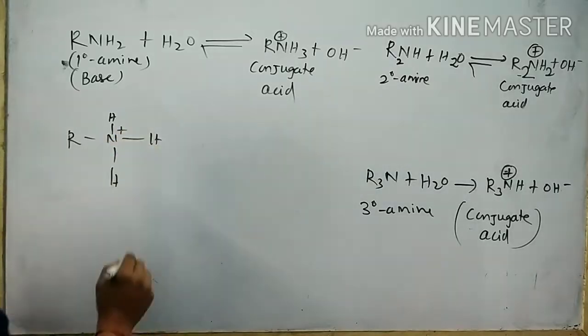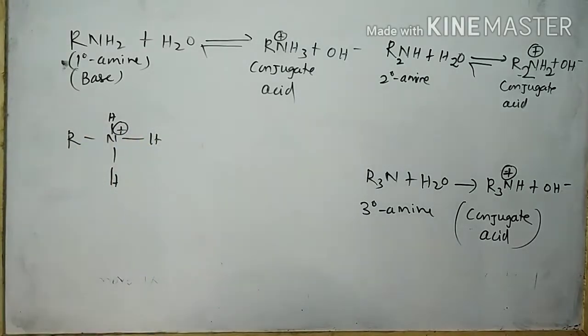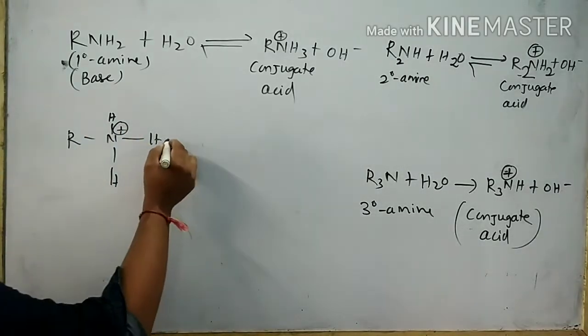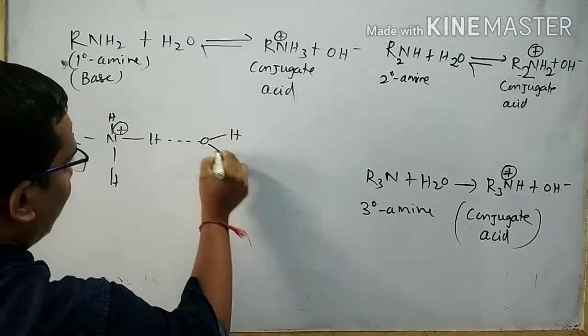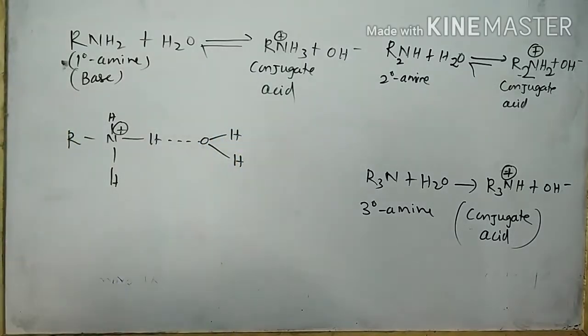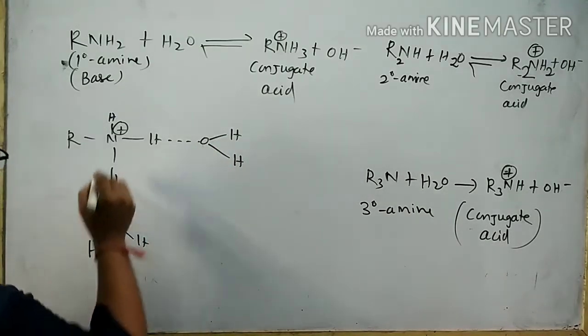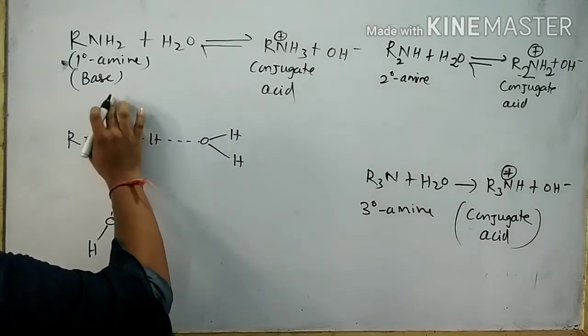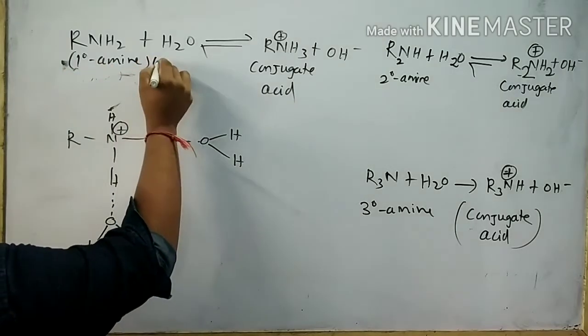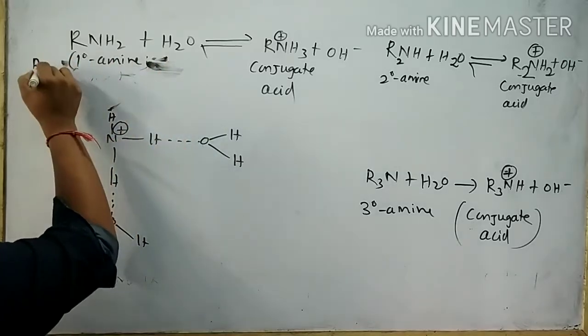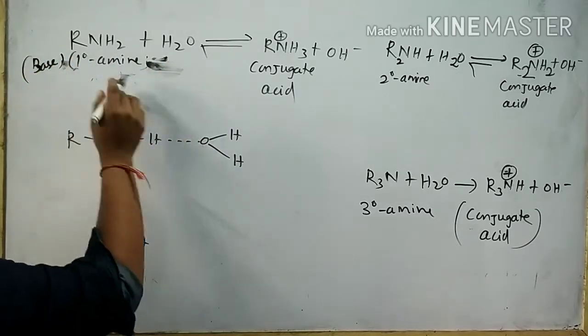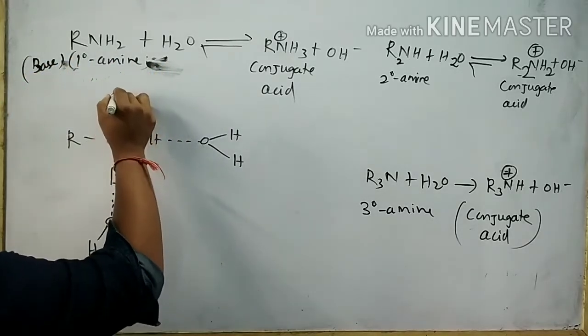The plus charge is present over the nitrogen atom. A hydrogen bond is formed with the oxygen atom of the water molecule. Here also one hydrogen bond will be formed. Here also one hydrogen bond will be formed. I can draw it like this.